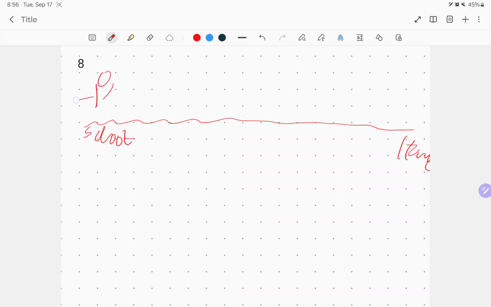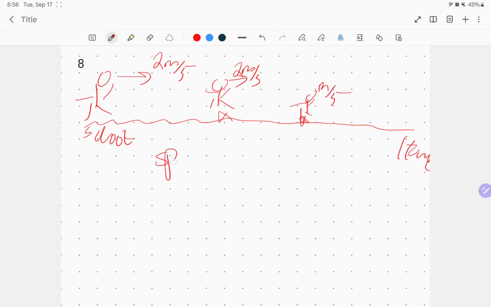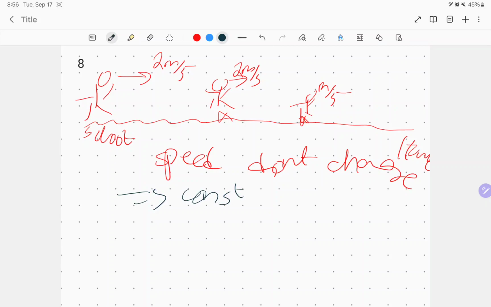Let's see if someone starts moving over here with a speed of 2 meters per second. After I get midway to the street, its velocity stays 2 meters per second. Going to the right, after some time the velocity also stays 2 meters per second. As you can see, the speed doesn't change, which means we call it constant velocity, of course.